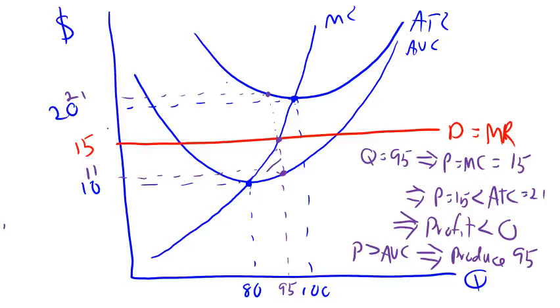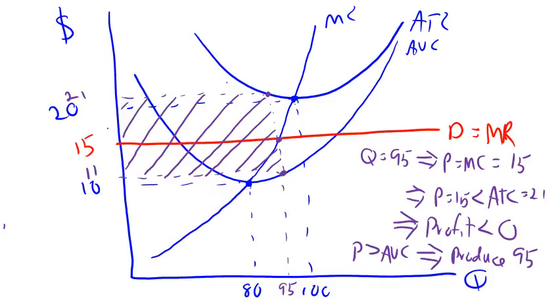Now the loss the firm suffers will equal this area of a rectangle I'm shading. The firm's loss equals that shaded rectangle, but the loss it suffers at quantity 95 is less than the fixed cost it would pay if it shut down.